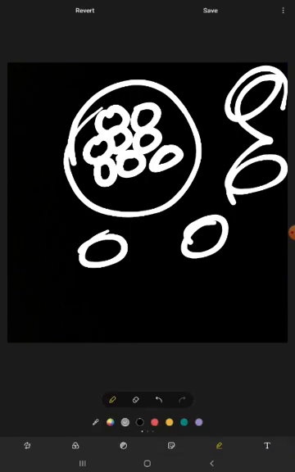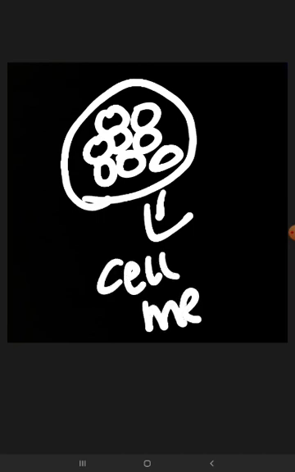Here I am drawing cells like this. If we don't have any boundary, the cells will be disabled like this. So there is a boundary around the cells, and this boundary is called the cell membrane.